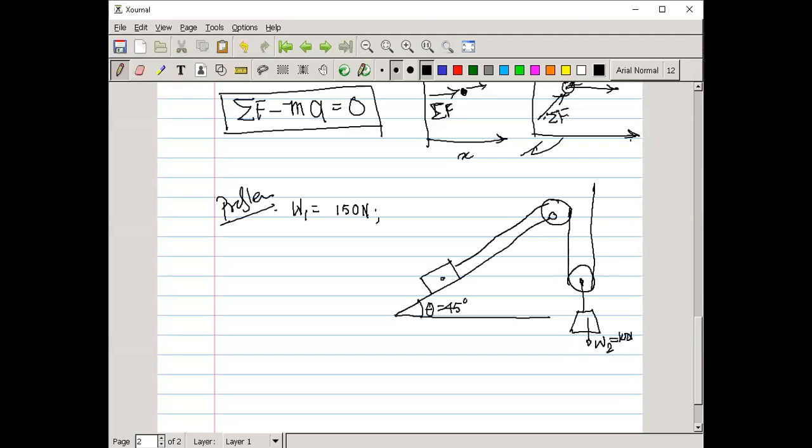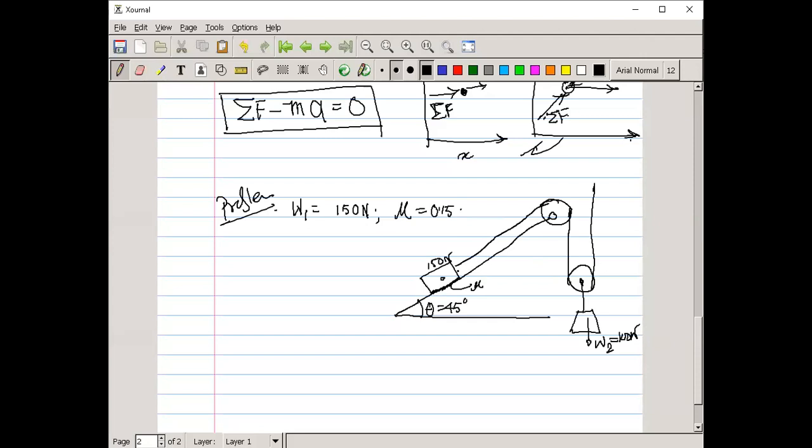This one is what I have told, 150 Newton. So these are connected by means of two frictionless pulleys. If given mu, the coefficient of friction, is equal to 1.5, where it acts in this portion only, between the block and the inclination angle, only here the mu is acting.